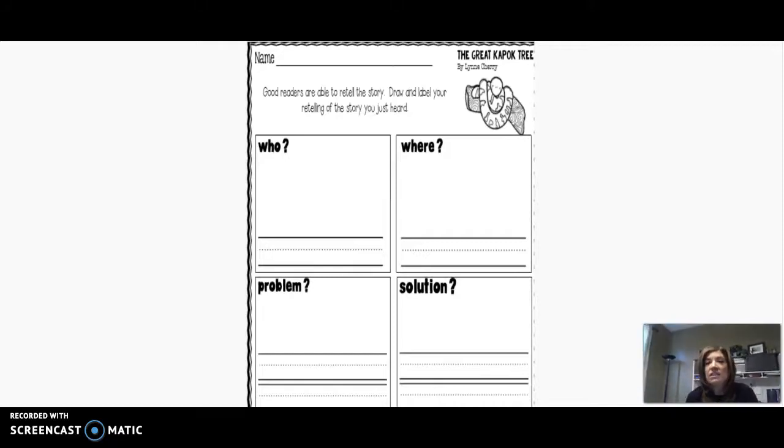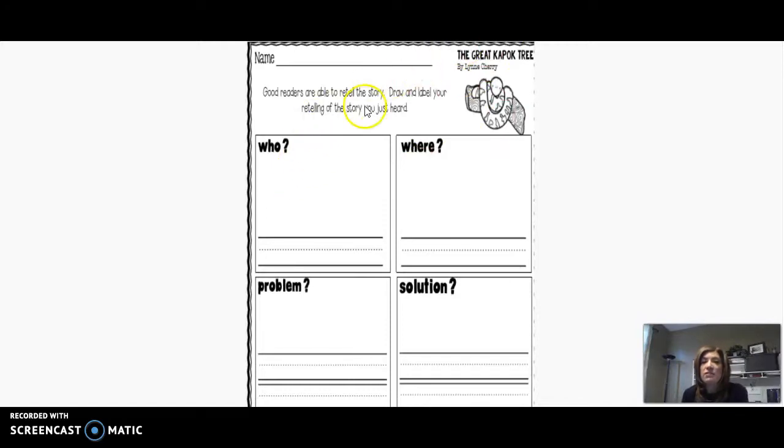So as I said, you're going to listen to a story called The Great Kapok Tree. I have included the link that you will use to listen to the story. I've also included a printable copy in case you want to follow along as you're listening. After you listen to it, you are going to retell the story, retelling the who, the characters, the where, the setting, the problem, and the solution. The solution is how the problem is solved. Solution and solved start with the same letter, so it's easy for us to remember what that word means.